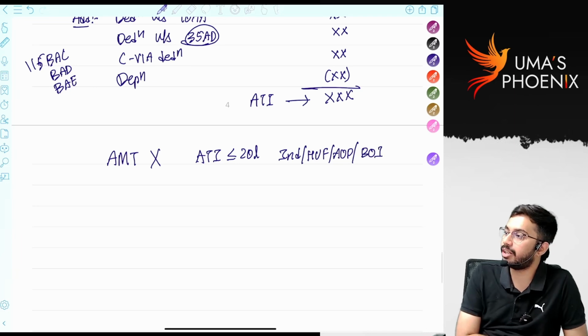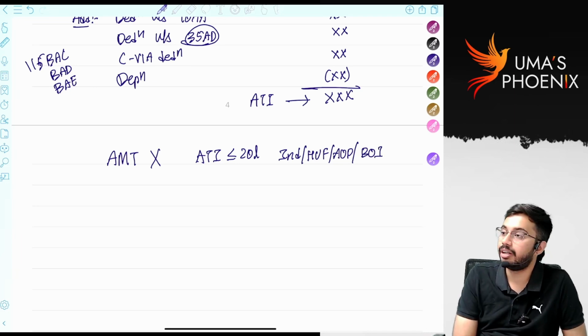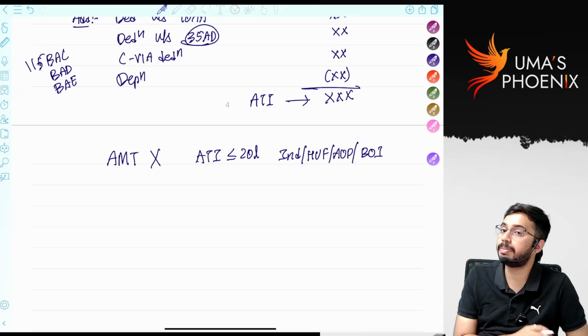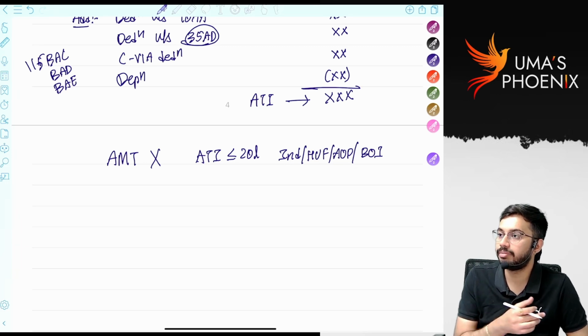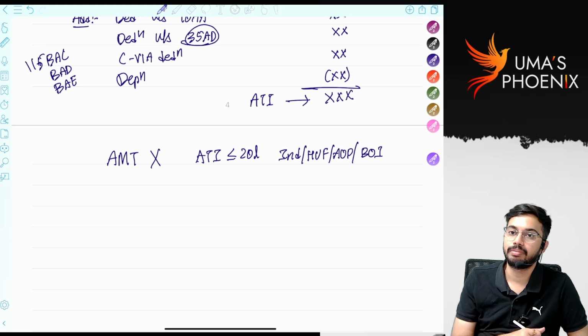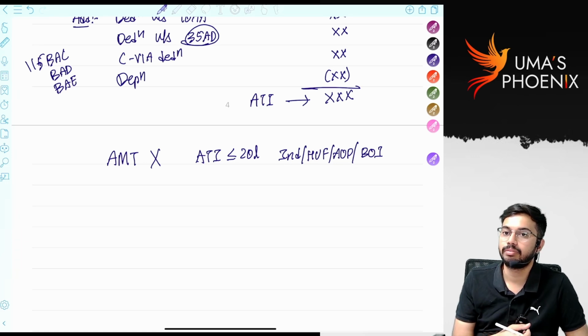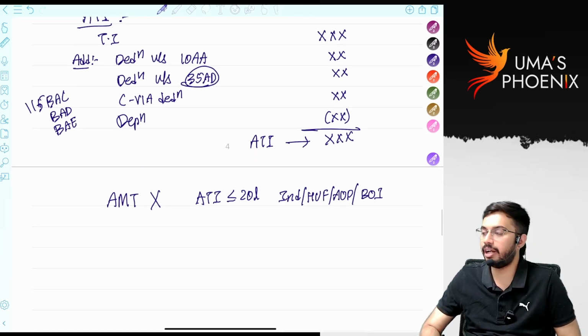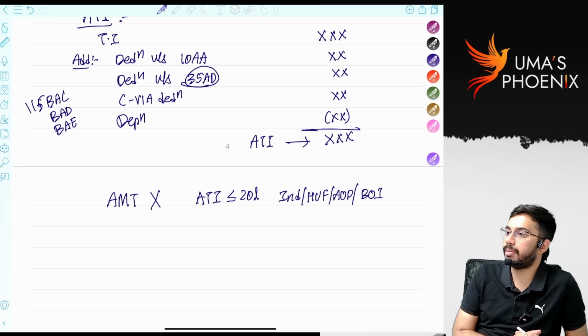In case of partnership firm, irrespective of adjusted total income, AMT provisions are applicable. So this is the concept relating to alternate minimum tax.